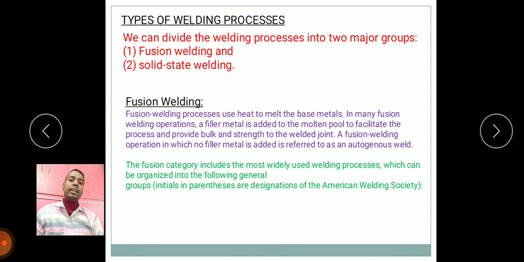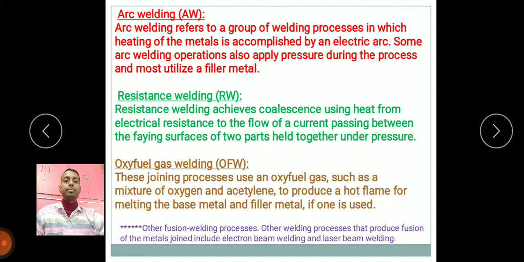As designated by the American Welding Society, there are three categories: arc welding, resistance welding and oxy-fuel gas welding. Arc welding refers to a group of welding processes in which heating of metal is accomplished by an electric arc. Some arc welding operations also apply pressure during the process, and most utilize a filler metal.